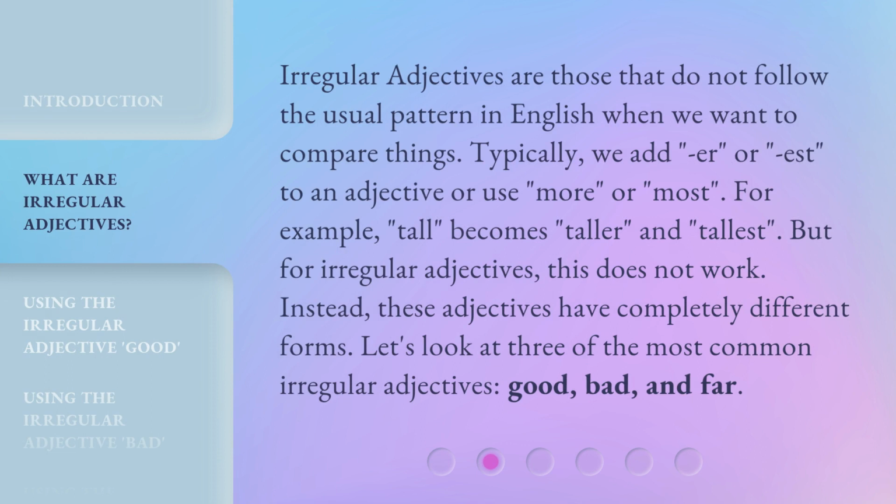Irregular adjectives are those that do not follow the usual pattern in English when we want to compare things. Typically, we add "er" or "est" to an adjective or use "more" or "most." For example, tall becomes taller and tallest. But for irregular adjectives, this does not work. Instead, these adjectives have completely different forms. Let's look at 3 of the most common irregular adjectives: good, bad, and far.